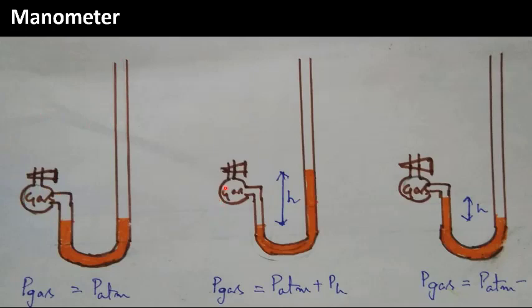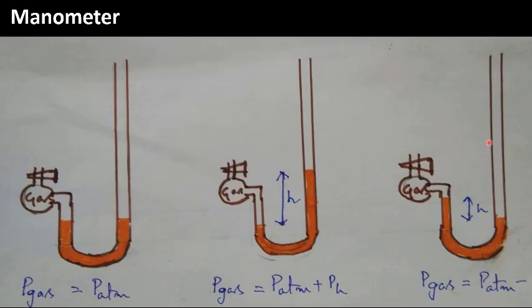If the gas in the container exerts pressure, then the mercury level on this side comes down. Automatically the mercury level goes up here. Therefore, there is a difference in mercury levels. Now the pressure exerted by the gas, that is, the pressure of the gas, is equal to atmospheric pressure plus ρgh, that is, the mercury column.